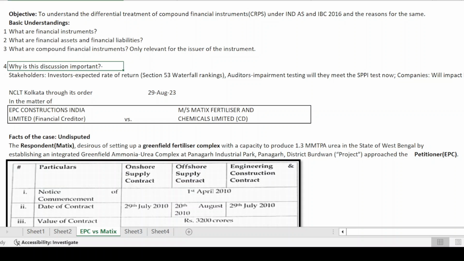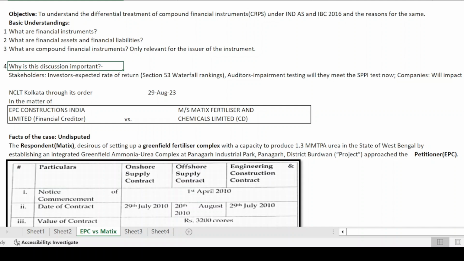Hi everyone, in this video we'll try and understand the differential treatment of compound financial instruments under the Indian Accounting Standards and the Insolvency and Bankruptcy Code 2016. We'll also understand the reasons for these differential treatments and whether the differential treatments are justified.